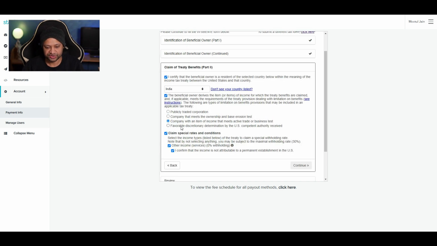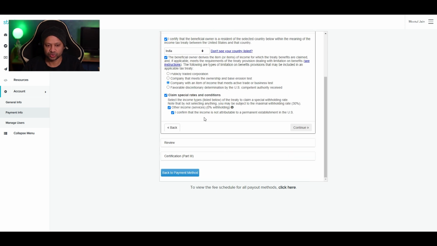And then there is this part where we claim our special treaty benefit. So in this UI, there are not many options. All I have to do is tick this, tick this, tick this, and it will withhold 0% of income. And this confirms that the income is not attributable to a permanent establishment in the United States.